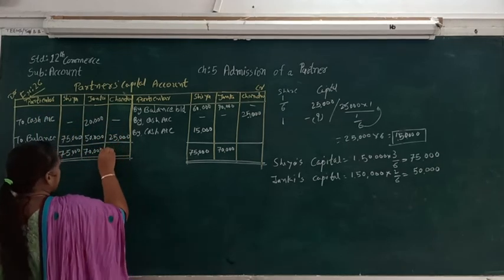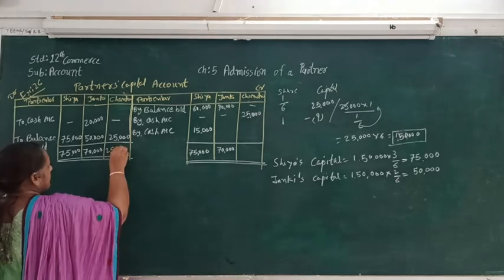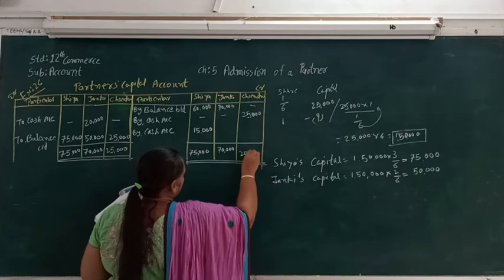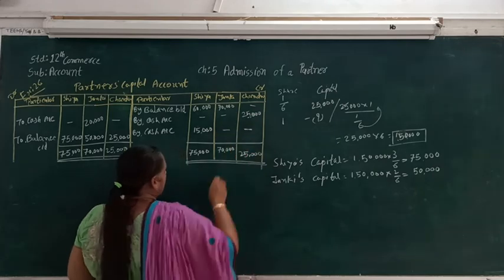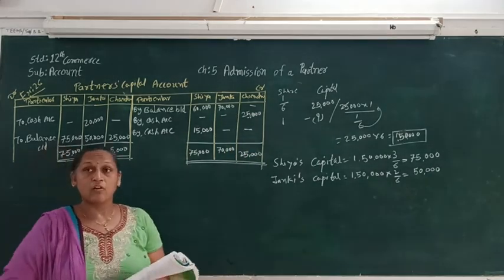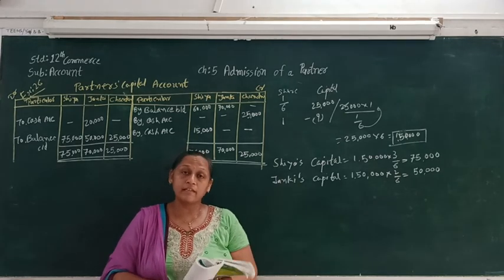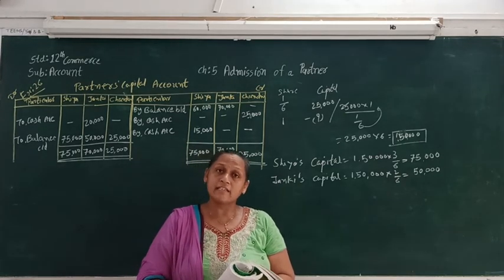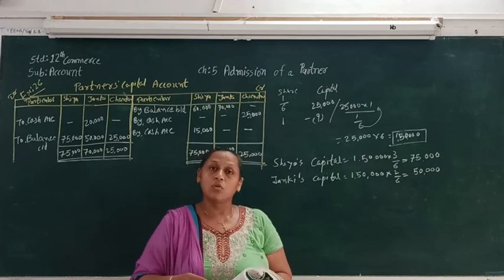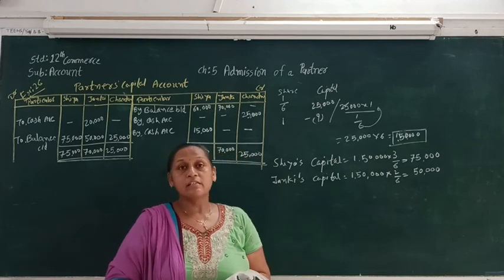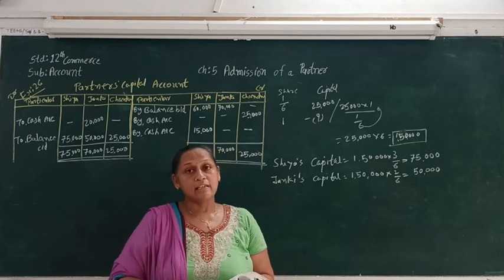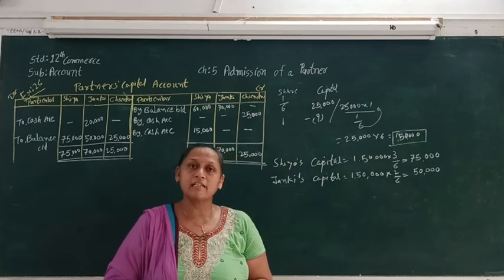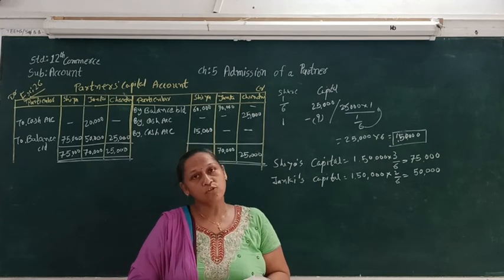And here we can see for Chandni that both sides are 25,000, so there will be no difference in her account. So this is how we are supposed to prepare the partners' capital account. And now in the next sum we are going to solve the total sum, that is with revaluation account, cash account, partners' capital account, as well as the balance sheet after revaluation. Thank you students for watching this.